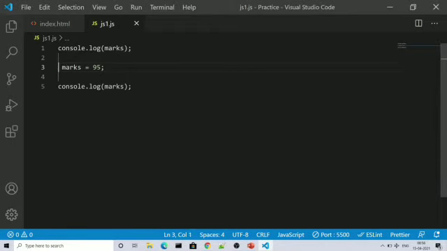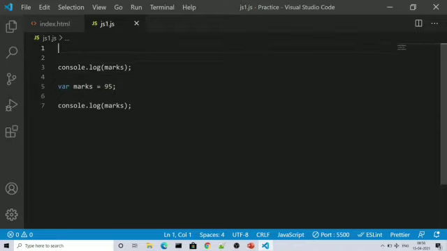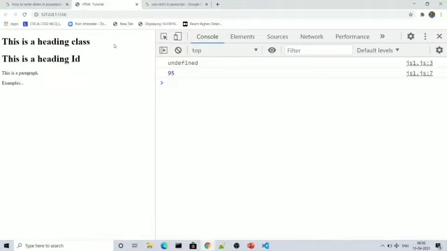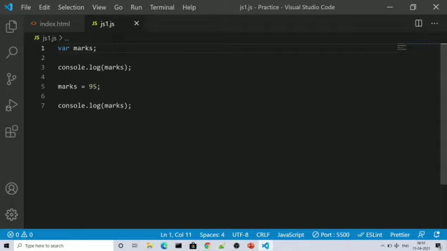So what is happening if we change it to var? Internally, the browser is just copying this declaration, Control C, putting it here on the top, and then removing it from here. Internally, it happens like this inside the code. So this is the way the browser works. All the variables declared with var are always getting hoisted, which means their declarations are always moved to the top.